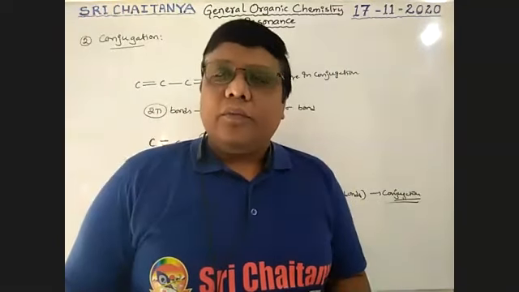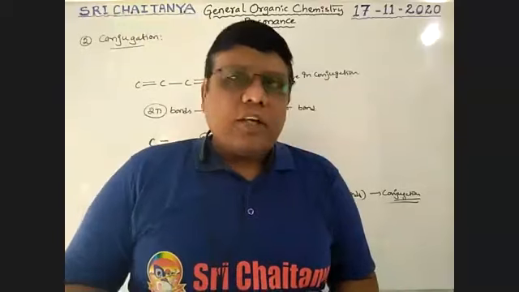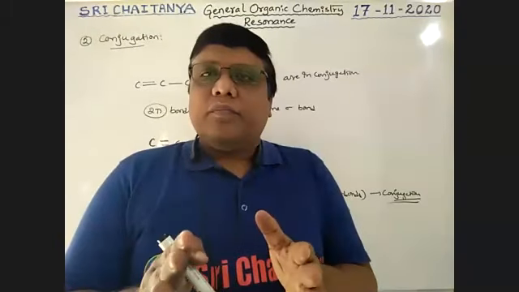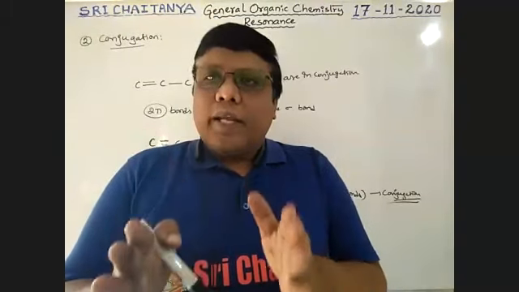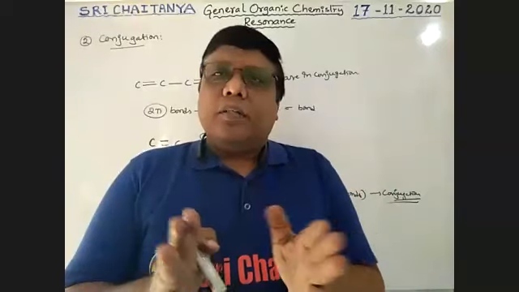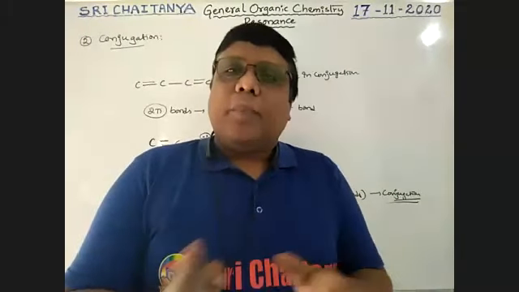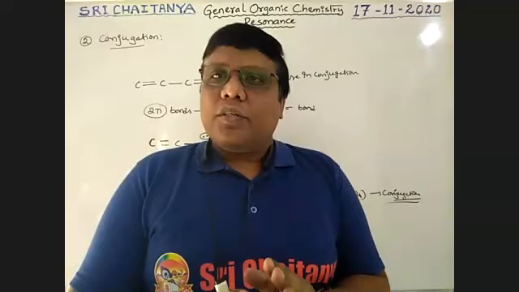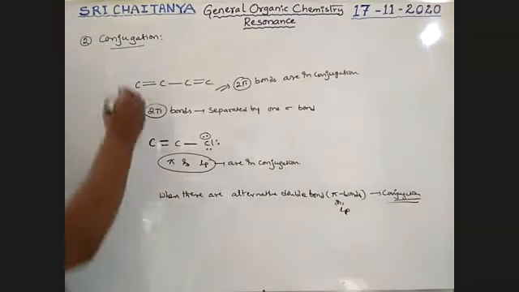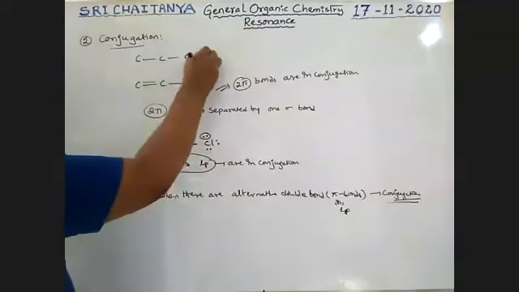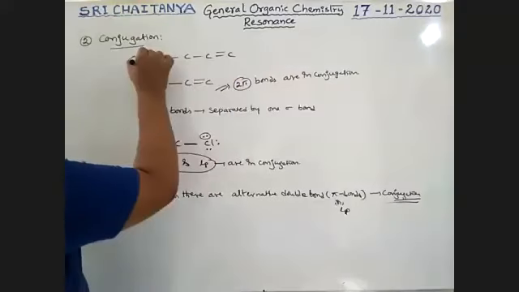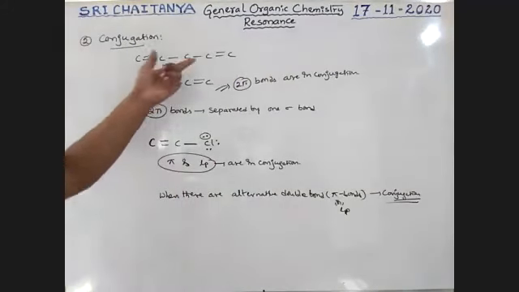Do you have any doubts based on this conjugation? What is conjugation? There is alternative pi bond, double bond, single bond, double bond, single bond, pi bond, single bond. Let us take this as an example. Boys, does conjugation exist or not?